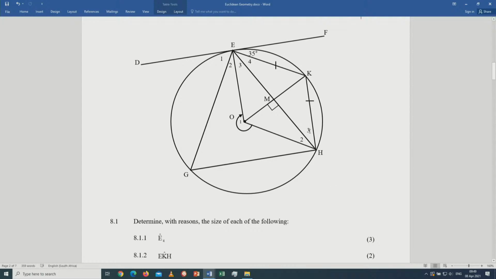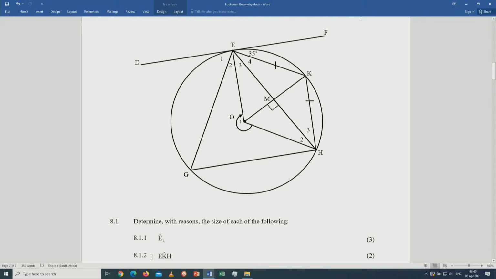Because you already have angle H3 and you already have E4, it's easy to work out EKH, which is angle K, using the sum of angles in the triangle. Every time, whatever information you get in 8.1, you use it to answer 8.1.2, and so on and so on.